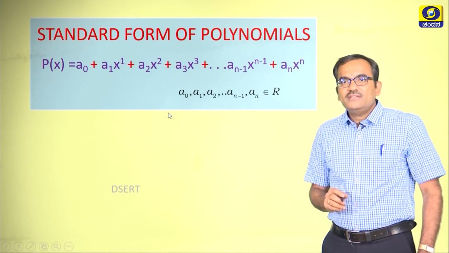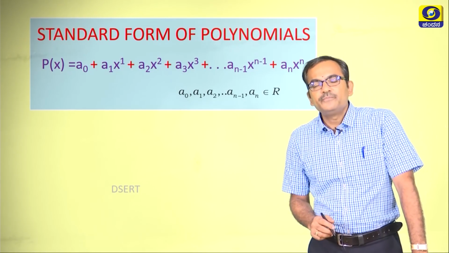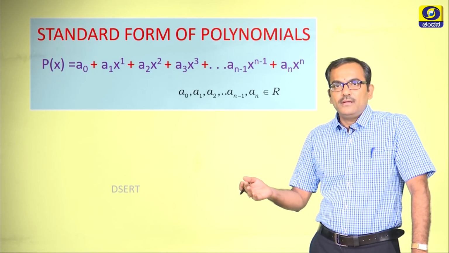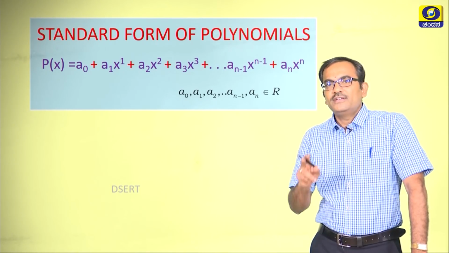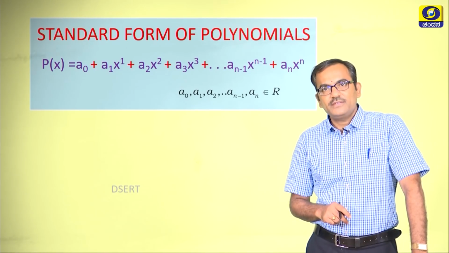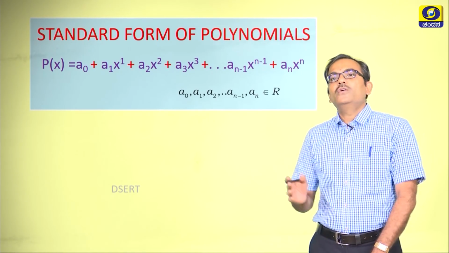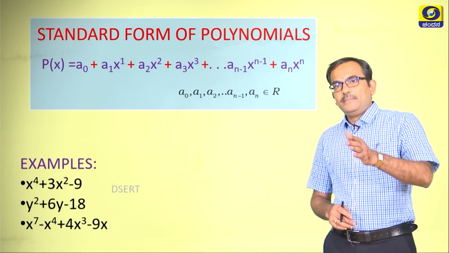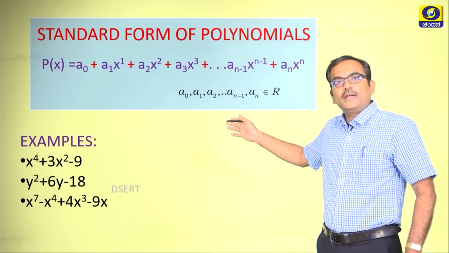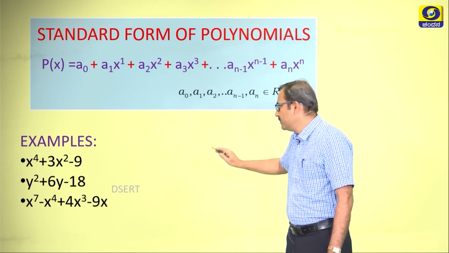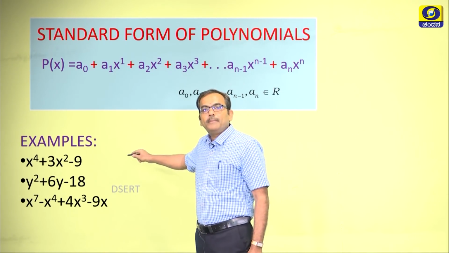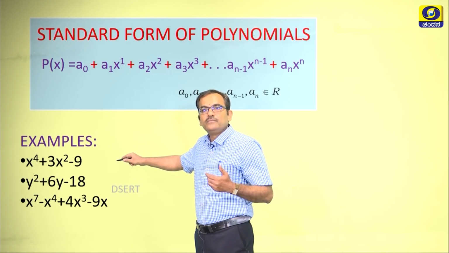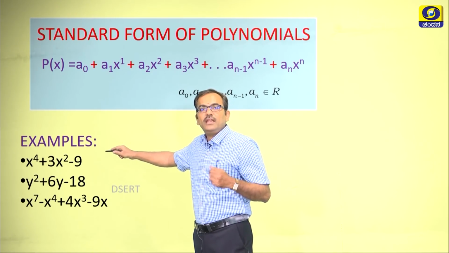But the important thing is the coefficients we have listed here, like a naught, a1, a2, and so on, a n minus 1 and a n, these should belong to the real number set, right. Okay. Let us go for a few examples. As you can see, some of the examples on the display, like x to the power 4 plus 3x square minus 9. This is an example of a polynomial where the maximum n value is 4 here.